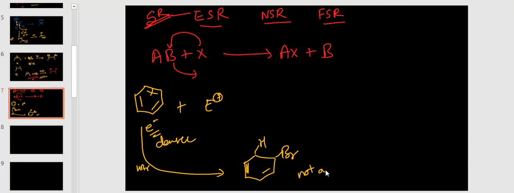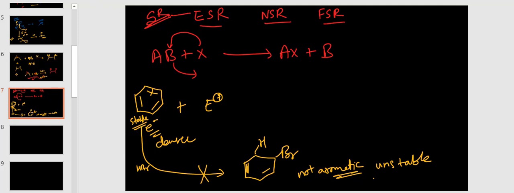So what happens? Not aromatic means it is unstable. Aromatic compounds are stable. Going from a stable compound to an unstable compound is not favorable, so this type of reaction is forbidden and does not take place.